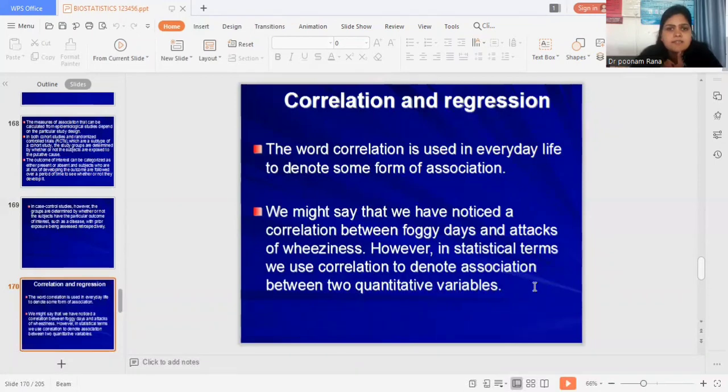Now, what is correlation and regression? The word correlation is used in everyday life to denote some form of association. We might say that we have noticed a correlation between a foggy day and attacks of dizziness. However, in statistical terms, we use correlation to denote the association between two quantitative variables.